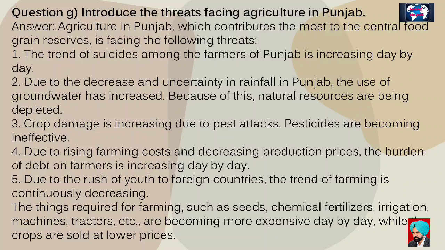Third, crop damage is increasing due to pest attacks. Pesticides are becoming ineffective. Fourth, due to rising agricultural input costs and falling prices of output, the burden of debt on farmers is increasing day by day. Fifth, due to the rush of youth towards foreign countries, the practice of doing agriculture is continuously decreasing. Sixth, things required for farming such as seeds, chemical fertilizers, irrigation, machinery, tractors, etc. are becoming more expensive day by day while the crop is sold at low prices.